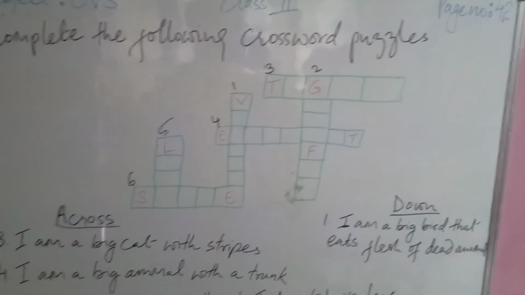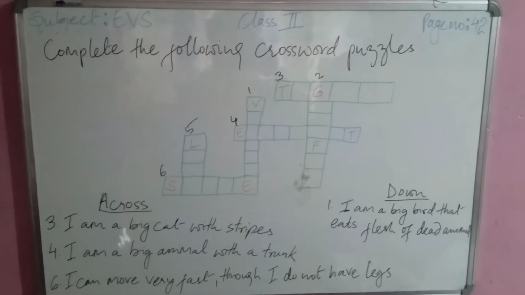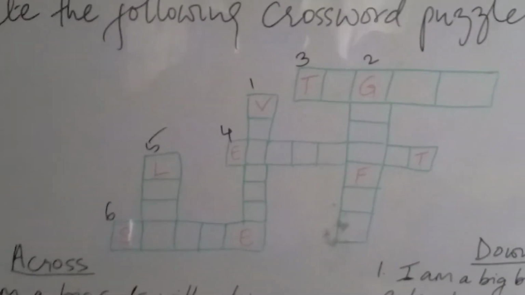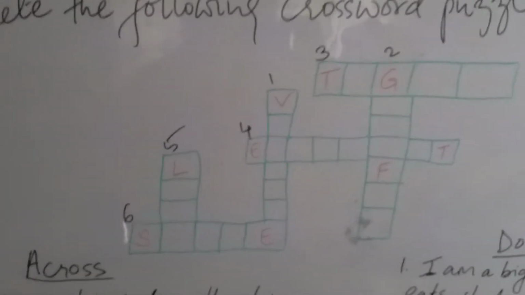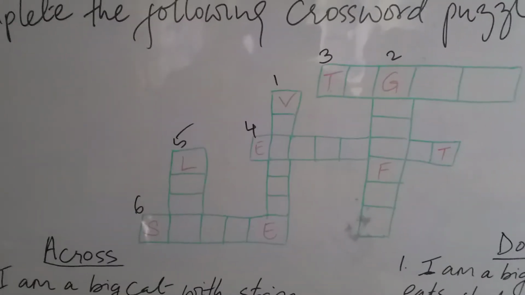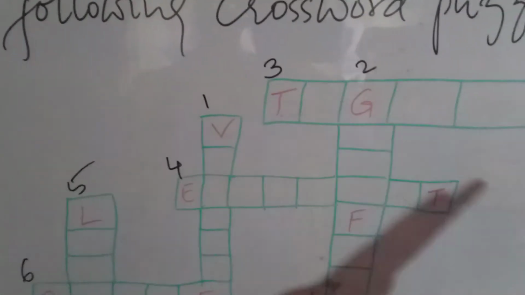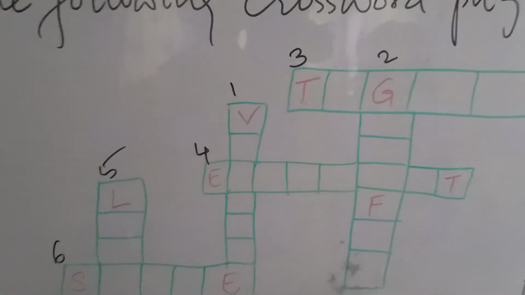So the question is, number 1, it is categorized into across and down. If I am looking at the across questions, we are looking at this one across, and this one is down.